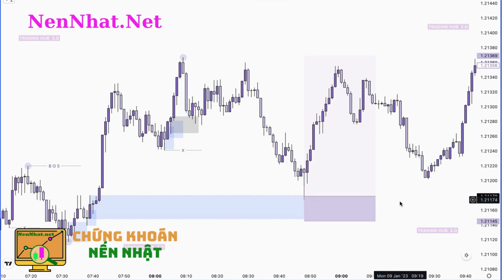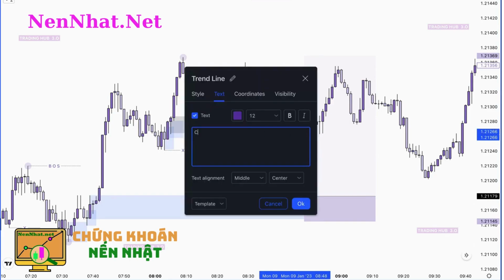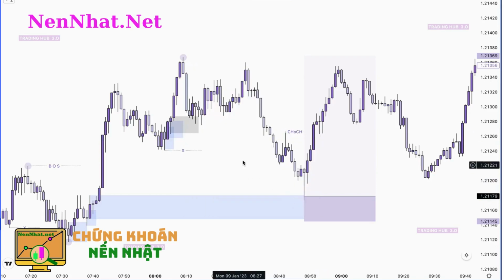And the next entry, when can we take the next entry? This one is our change of character. When price taps on the POI zone, then the market breaks the first recent high low, which acts like a change of character, as we know. After this change of character, you have to wait for the inducement to be taken out before the buy or sell. In this case, you have to identify where is our inducement, this one, because this one is our small pullback, and this low acts like our inducement.